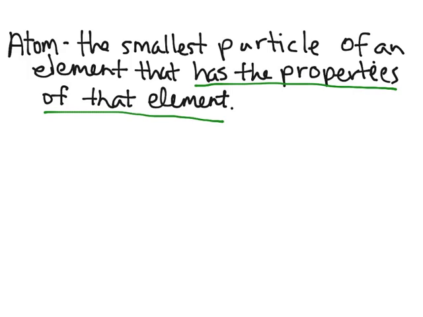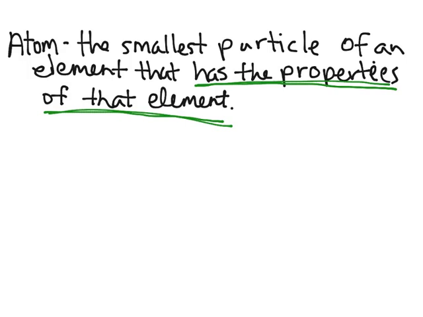Because as we talked about with the dead guys, an atom, we've discovered, can in fact be broken down into smaller particles. It used to be that we thought that an atom was the smallest particle of matter, but we discovered later that it's not. We can break it down into smaller pieces. But the key here is that once we break it down into those smaller pieces, it no longer has the properties of that element. The atom is the smallest particle that can do that. So that's an important idea to have in mind.